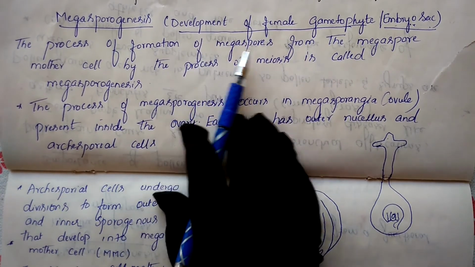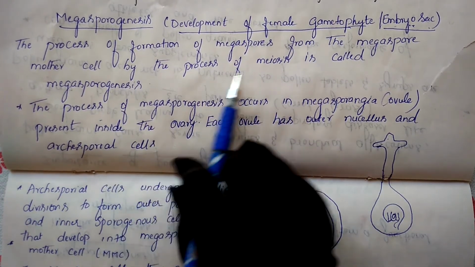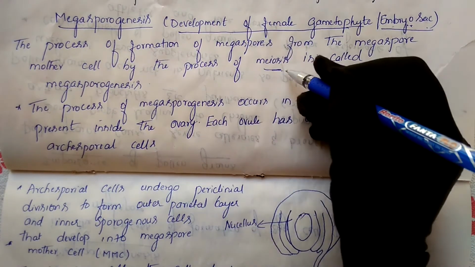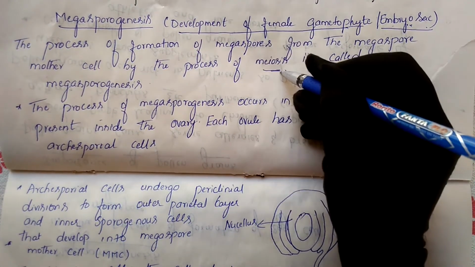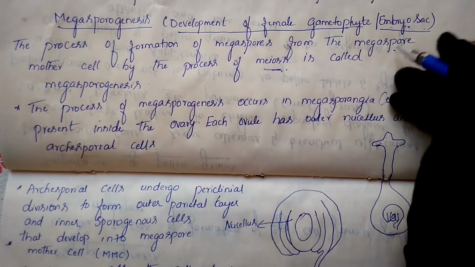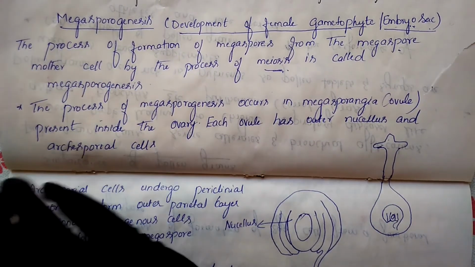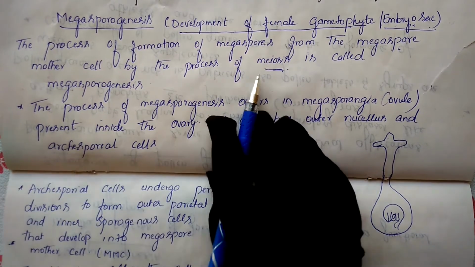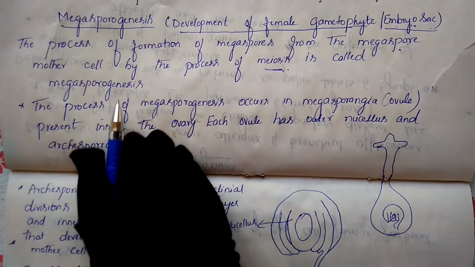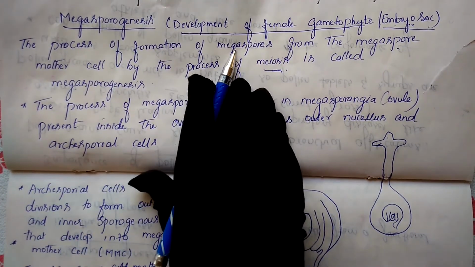Microspores are produced through meiosis, and megaspores are also produced from meiosis cell division only. So from whose mother cell do they come? Megaspores come from megaspore mother cells, and microspores come from microspore mother cells. So the formation of a megaspore through the process of meiosis is called megasporogenesis. This is the definition of megasporogenesis: formation of a megaspore.